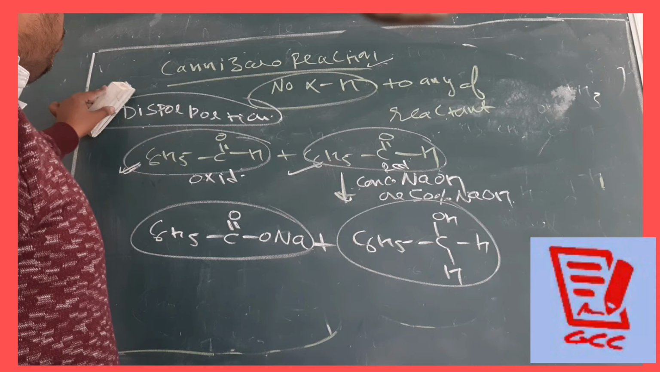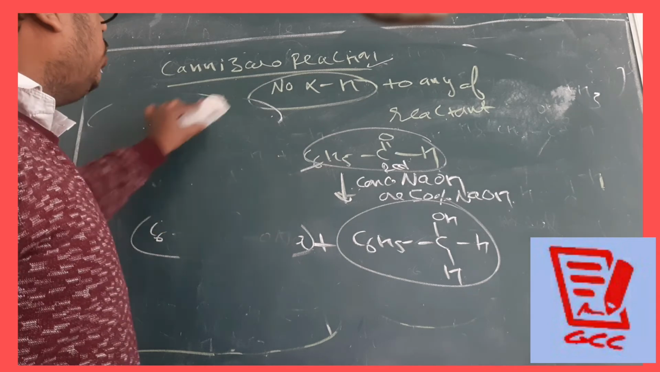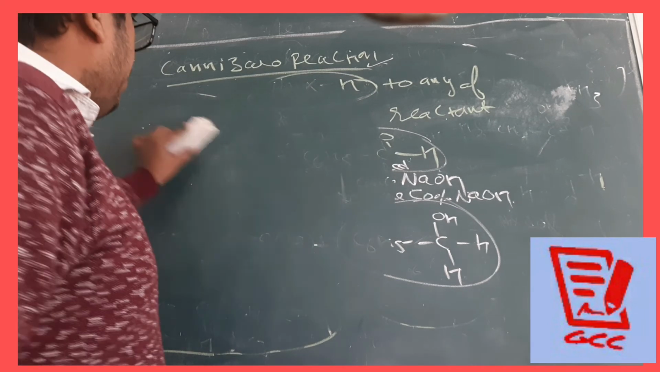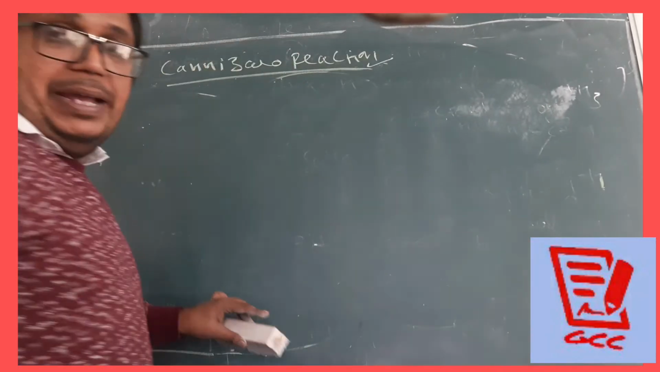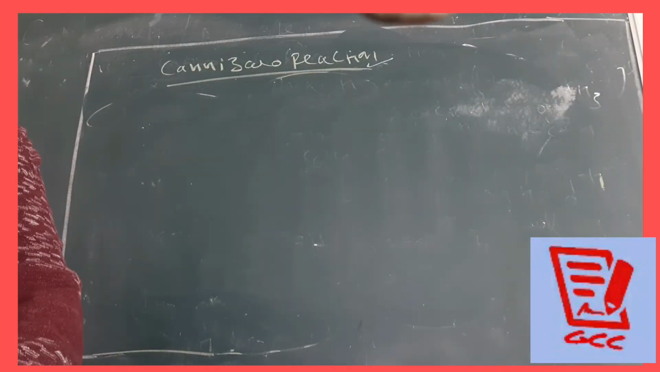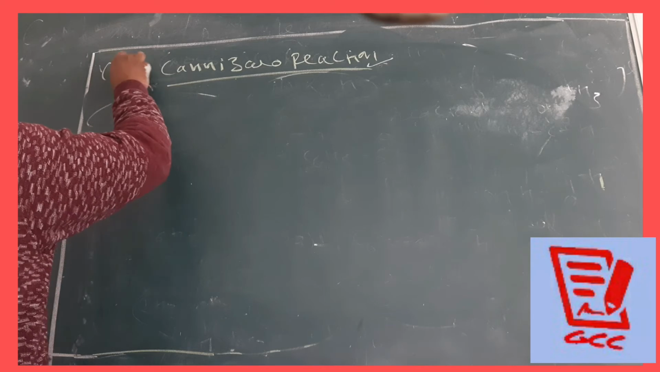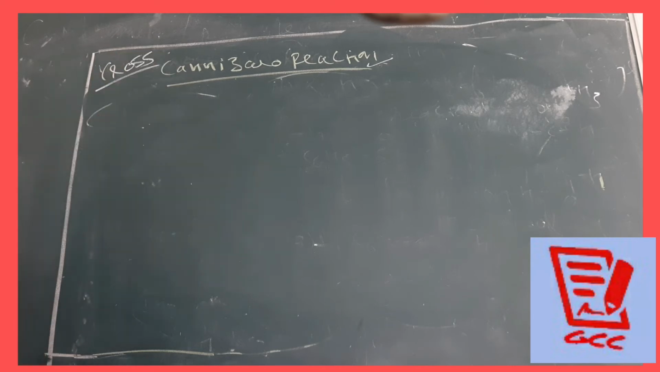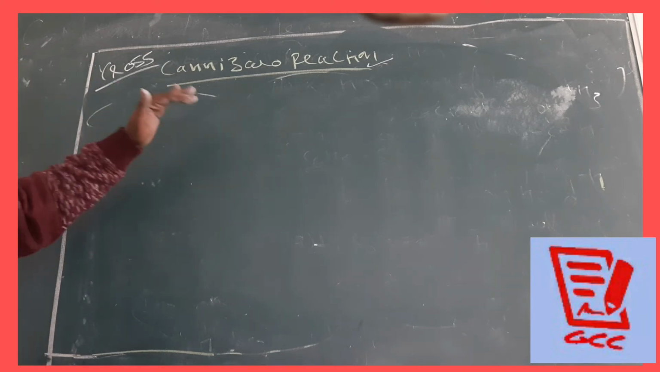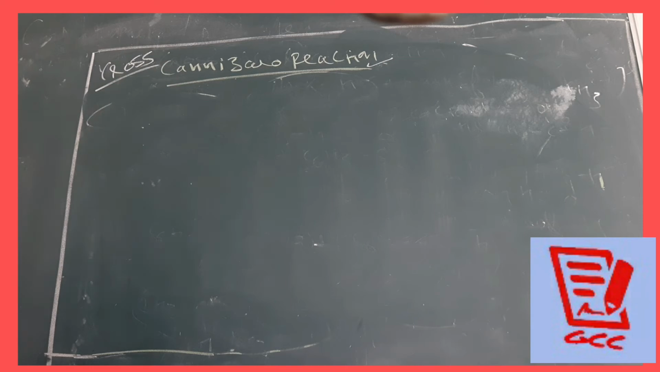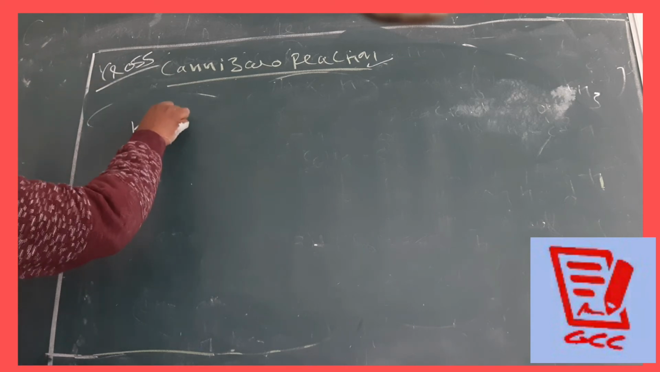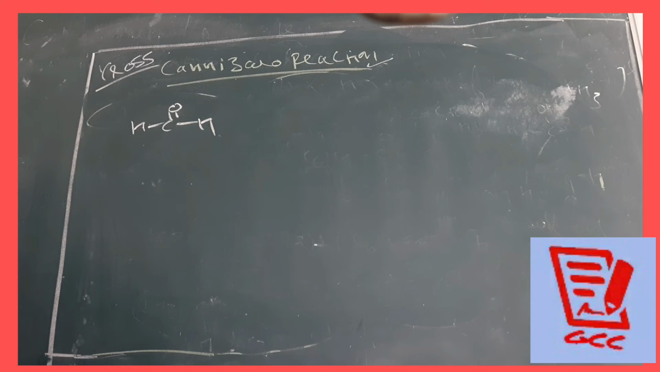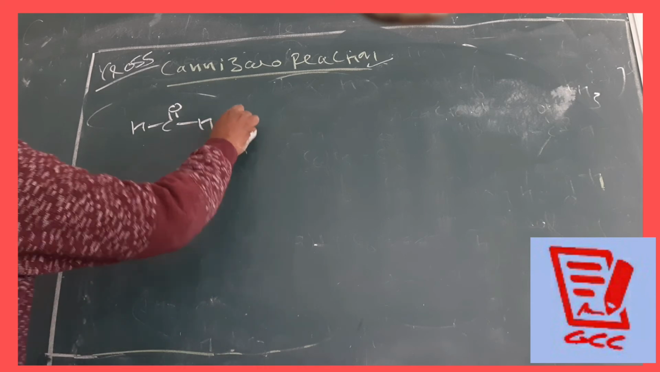Clear? Now in the same way, students, we have the cross Cannizzaro reaction. What is it? Maybe now you are getting my point. Whenever we are talking about the cross Cannizzaro, both the reactants should be different. But just remember, always try to take one HCHO. The reaction becomes easy.